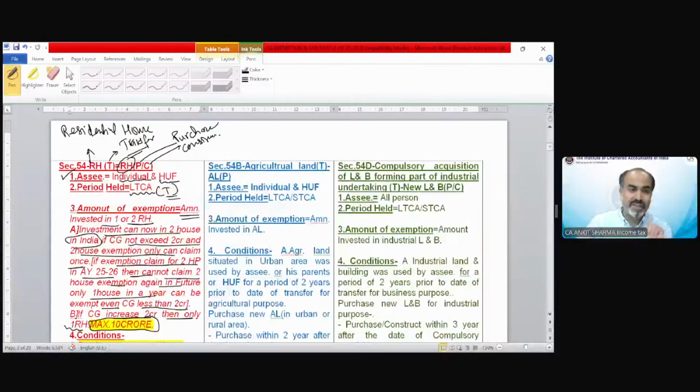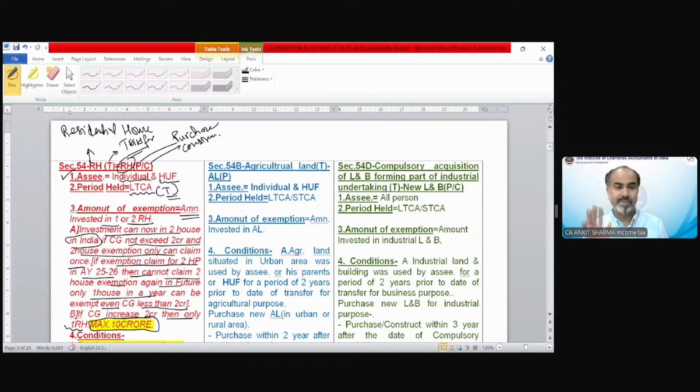So what conditions have we discussed under section 54 till now? That there should be a transfer of a residential house. There should be a purchase or construction of a residential house. The assessee should be an individual or HUF. The time period should be long term. Amount of exemption: either you can claim one house exemption or two house exemption. But the two house exemption is a lifetime exemption.